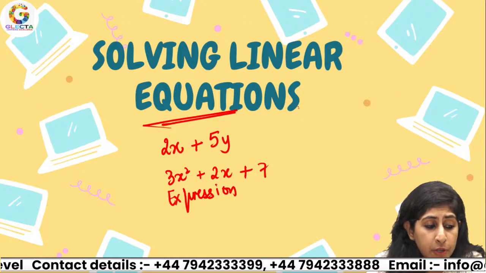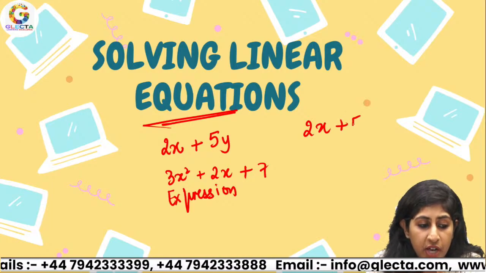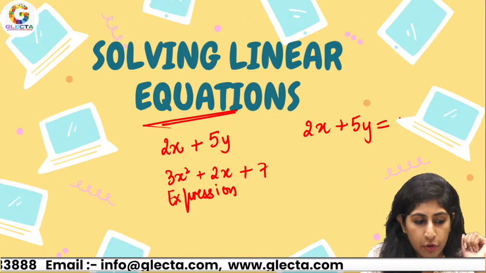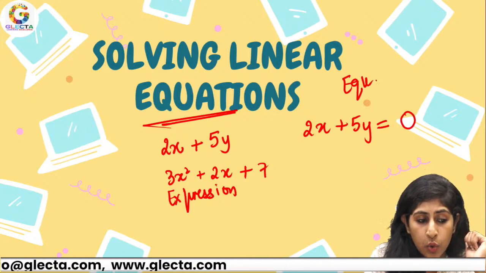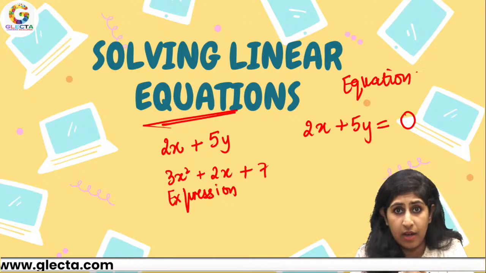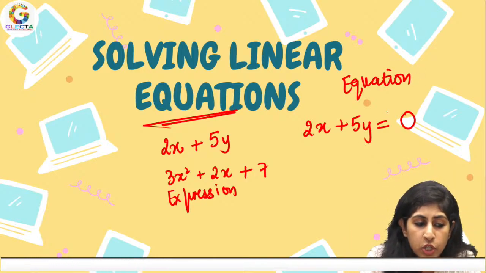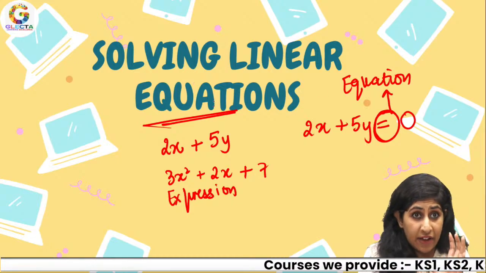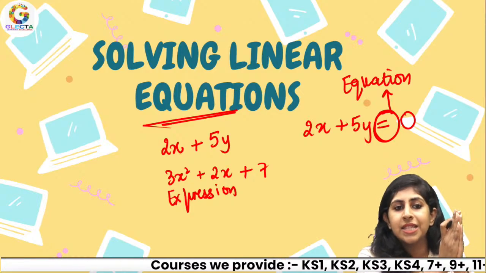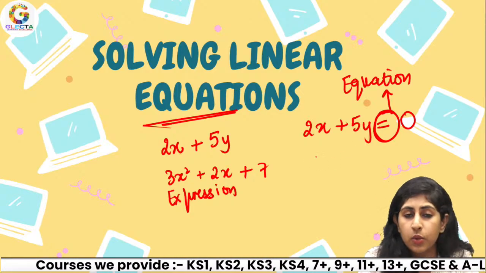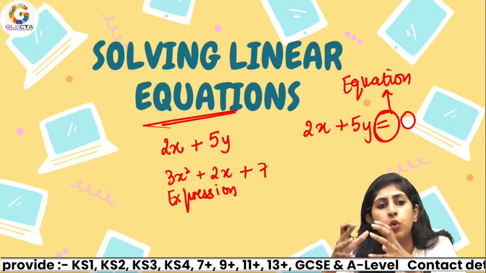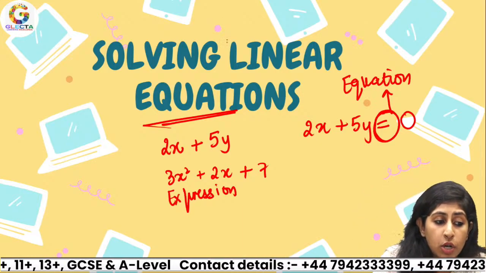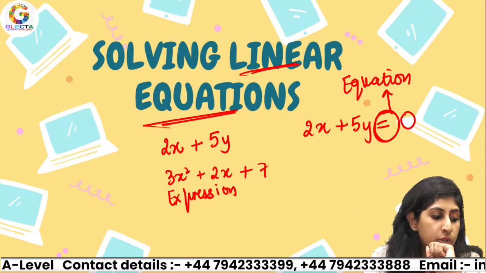But if I put the same 2x plus 5y equal to something, let's say equal to 0, then it becomes an equation. So any expression which involves an equal to sign becomes an equation. On the left side, I have written the same terms, that's an expression, and 3x square plus 2x plus 7 equals something, that is an equation.